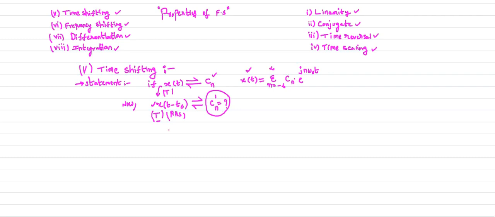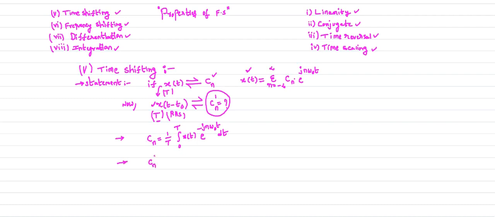To find Cn dash, let us consider this standard equation. Cn is 1 by T, integral 0 to T, x of t e power minus j n omega naught t dt. Now what is Cn dash?